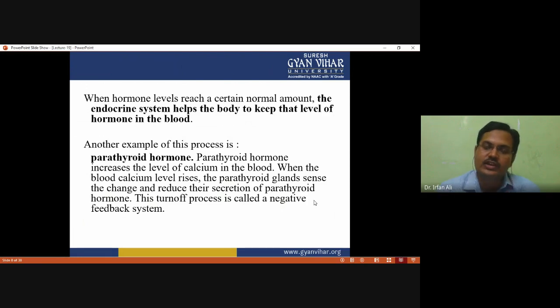So hormones are regulated either by negative feedback, by positive feedback, or by a neural mechanism. These are the three mechanisms by which hormones are regulated.